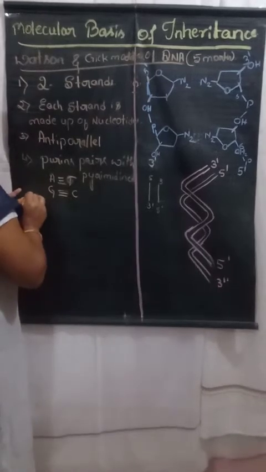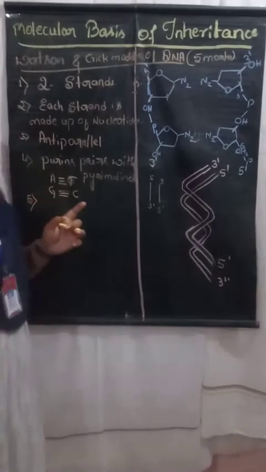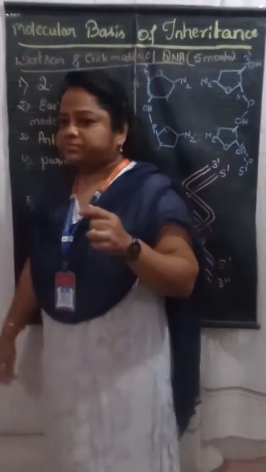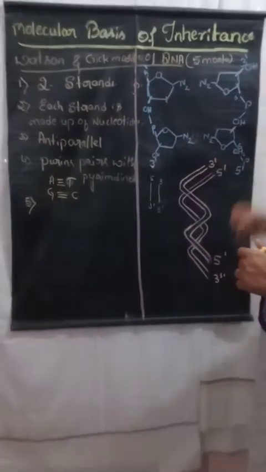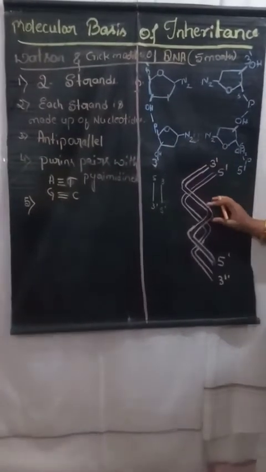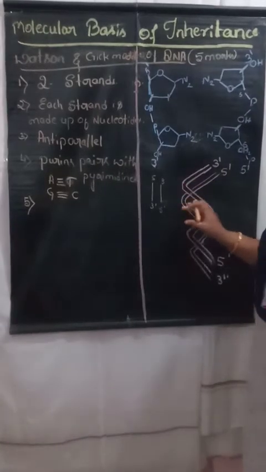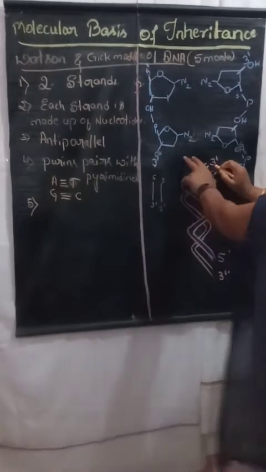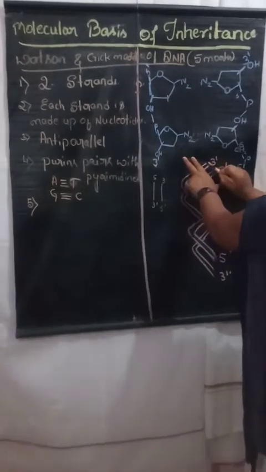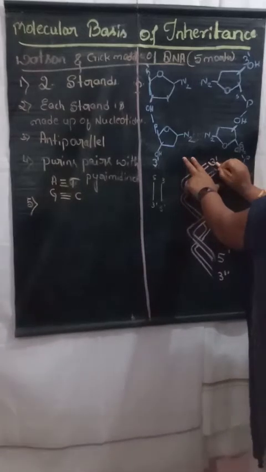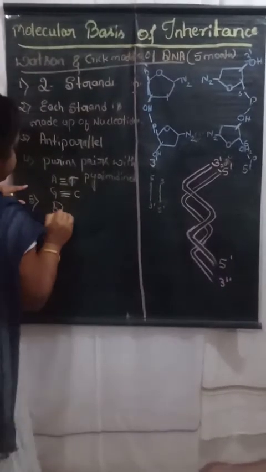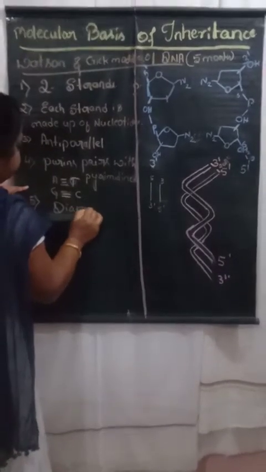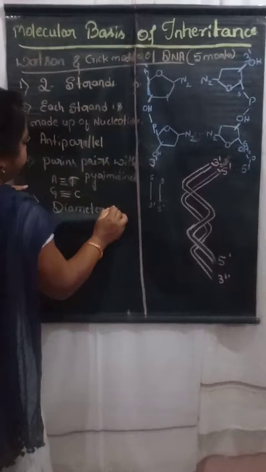Okay, the fifth point is the diameter between the two parallel strands. Between these two strands, the diameter measures about 20 angstroms.